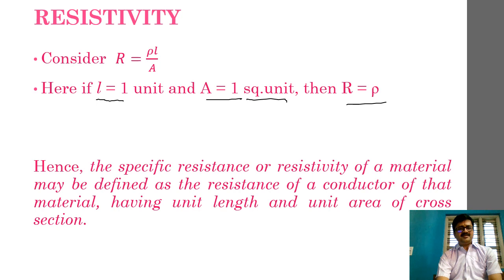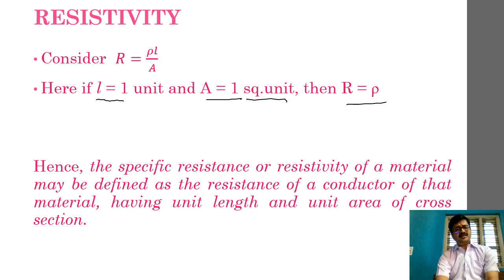So hence we can say the specific resistance or resistivity of a material may be defined as the resistance of a conductor of that material, having what kind of length? Unit length and unit area of cross section. Very simple, right? So here, as we put L equal to 1, A equal to 1, then we are getting R equal to rho. This is the same approach I am utilizing.